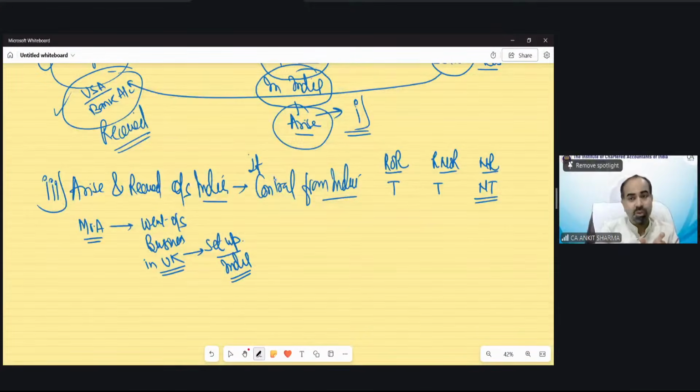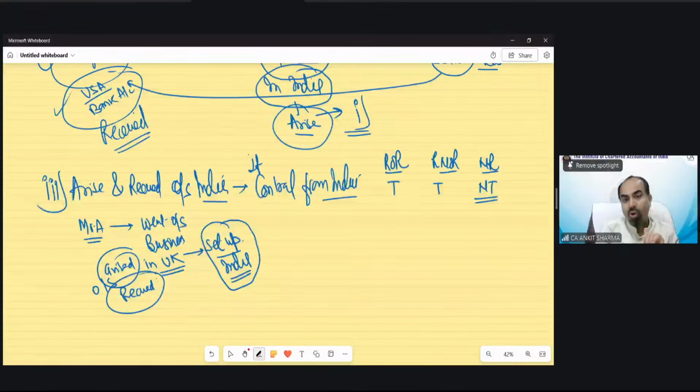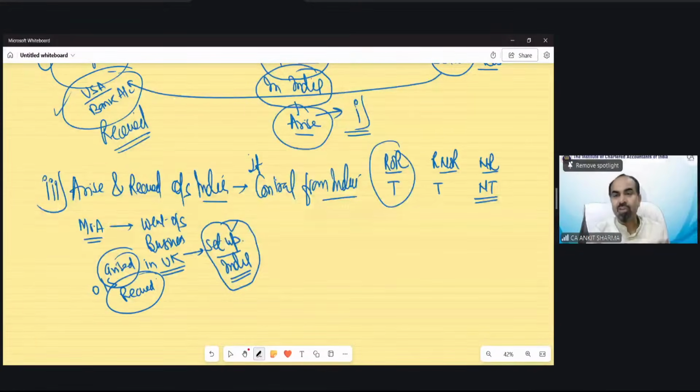So in this situation, this income has arisen in the UK, outside India. All the payment has been received also outside India. But the provision says the head office and the holding structure and the setup and the control is from India. So this income is going to be taxed for this category of person, this category of person.